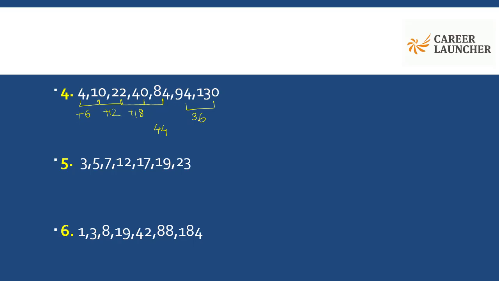And if I follow the pattern, the difference is increasing: 6, 12, 18. If I would have followed the same pattern, the difference should have been 24 actually. And had the difference been 24, the number here should have been 64. And for the next number, I would have added 30, and 64 plus 30 is 94. And then adding 36, taking us to 130. So that means in place of 84, 64 should have come. That would have made a meaningful series.